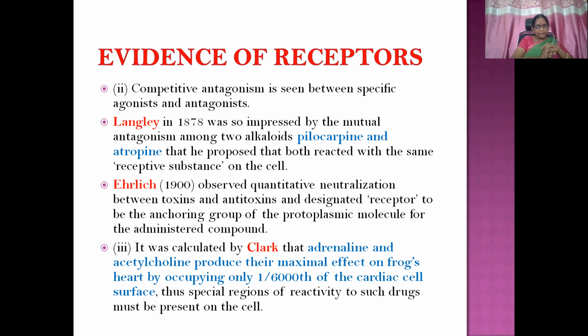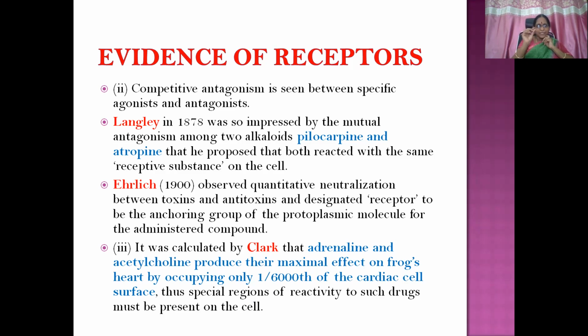It was later calculated by Clark that adrenaline and acetylcholine produce their maximal effect on frog's heart by occupying only 1 by 6,000th of the cardiac cell surface. The special regions of reactivity to such drugs must be present on the cells. Only that minimal portion is occupied by that particular drug molecule, whether it is acetylcholine or adrenaline, and they are producing the effect.